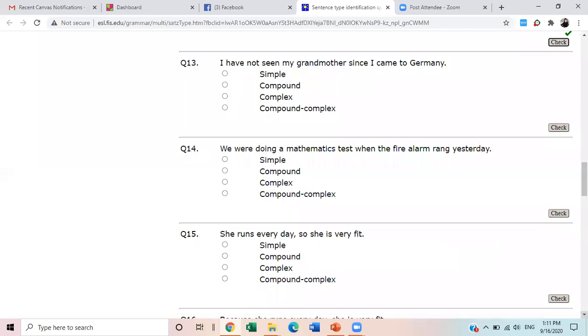Simple, ma'am. Complex, ma'am. Okay, this is complex. Let's check. Why? Because can you see this "since"? Yes, ma'am. Since, yes, it is in the list.